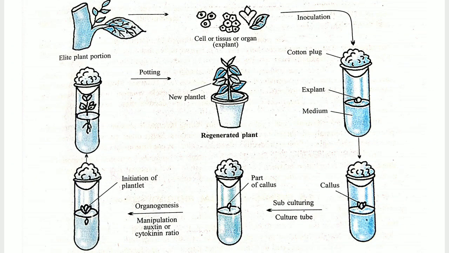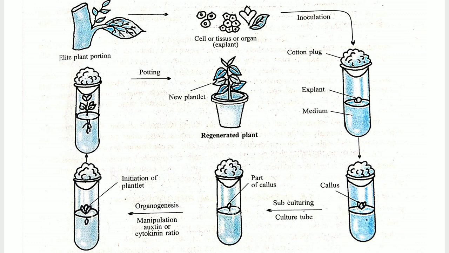See children, here the explant we have taken, left hand top, that is known as the elite. From there we selected the explant. I said any part of the plant we can take. After that, the medium we have taken may be solid, liquid, or semi-solid. Then that explant is planted in that medium. After a certain time duration, it will start forming callus. That callus is undifferentiated cells. After that, that part of the callus will again grow, and it will start forming small plantlets.